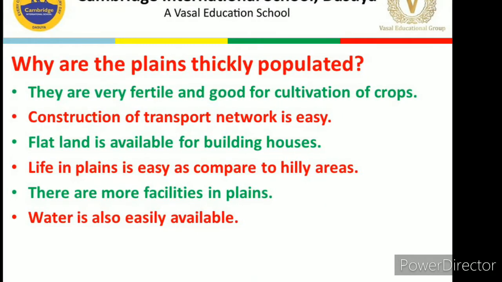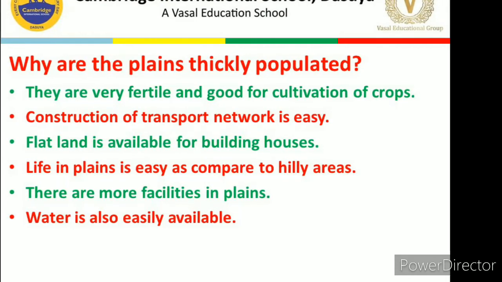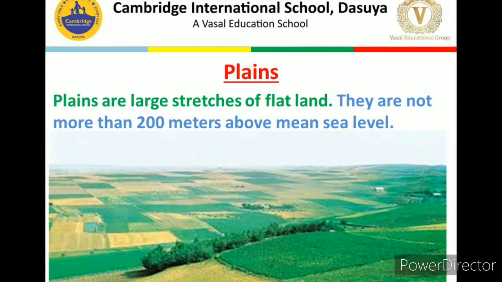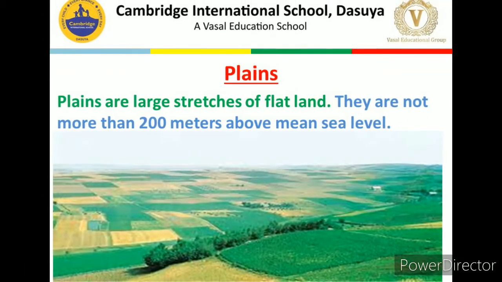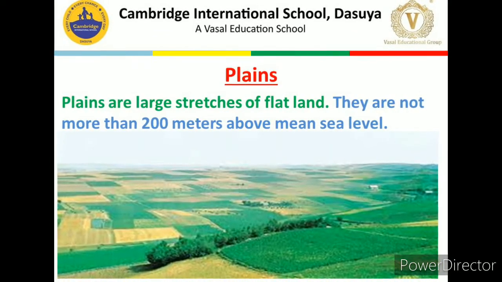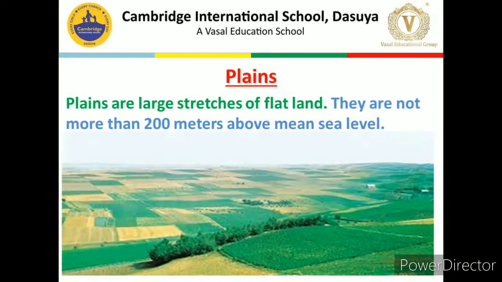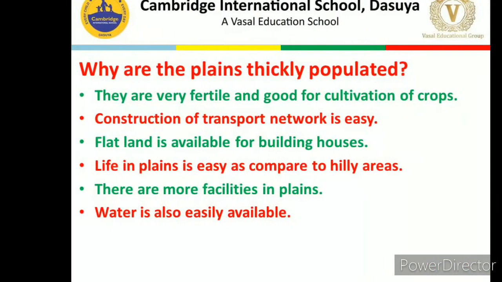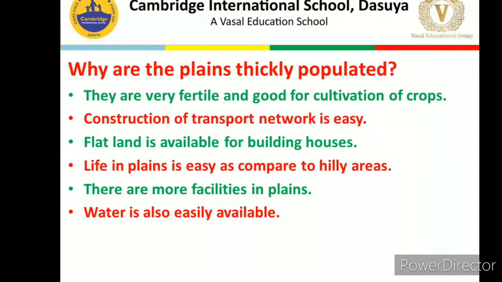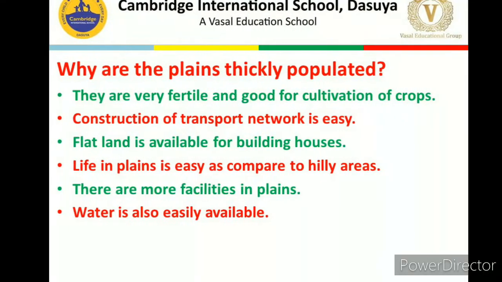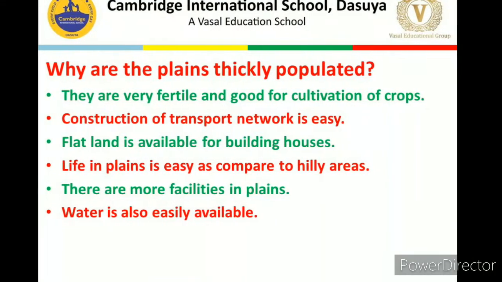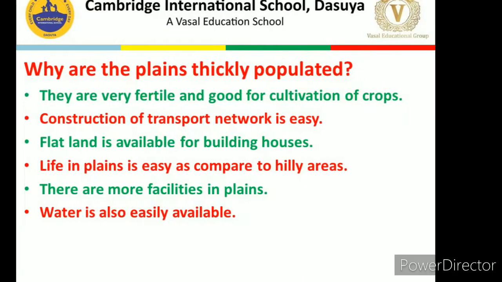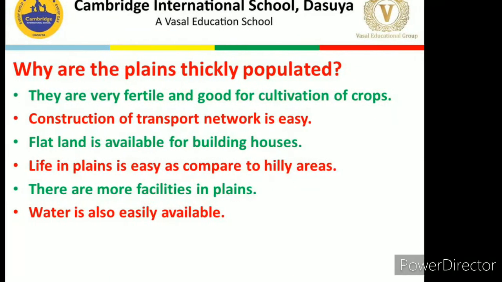Now let's revise again about the plains. Plains are large stretches of flat land, and they are generally not more than 200 meters above the mean sea level. A number of people are living there because the land is fertile, and that is good for the cultivation of crops. Construction of transport network is easy. Flat land is available for building houses. Life in plains is easy as compared to hilly areas. There are more facilities in plains. Water is also easily available.